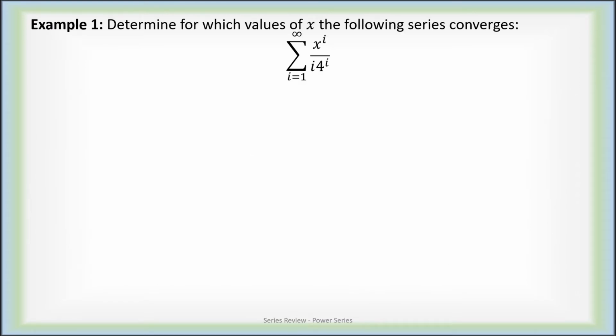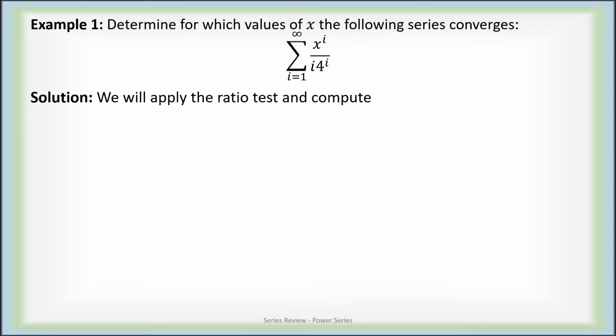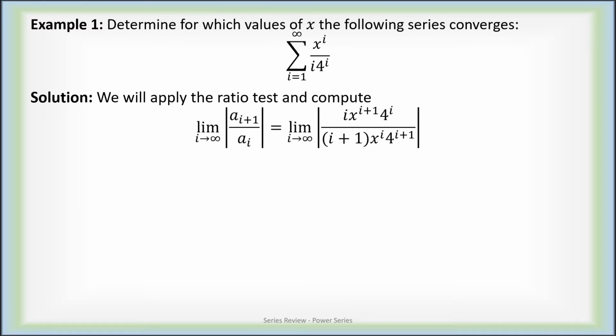Then let's take a look at some examples. Determine for which values of x the following series converges. Now, because the terms of this series have various powers in it, the ratio test is going to be a useful way to go. So what we do, we take the limit of the absolute value of one term divided